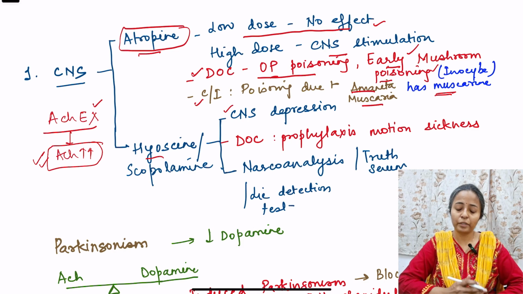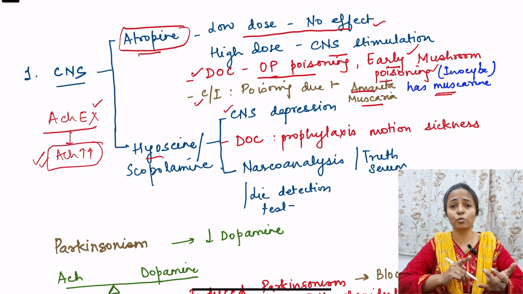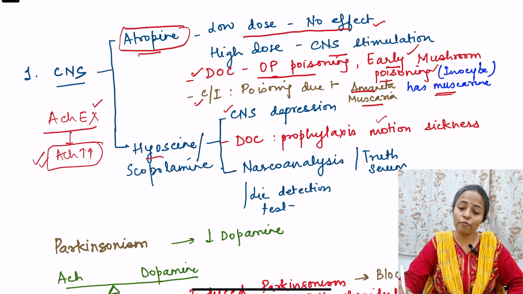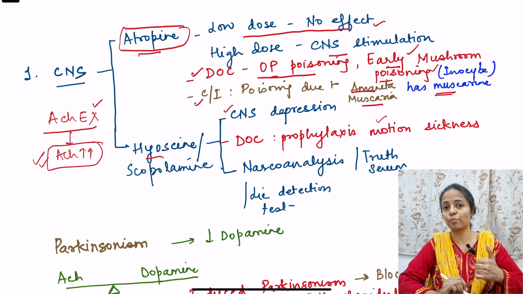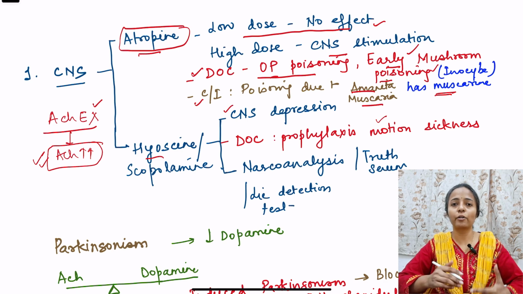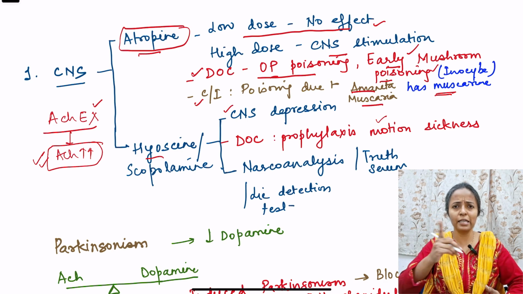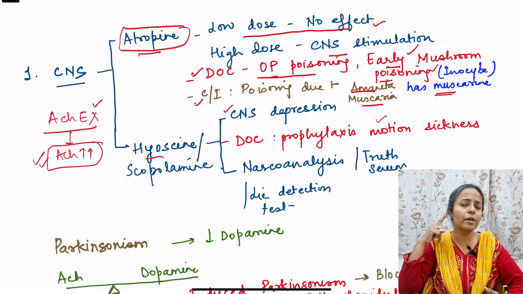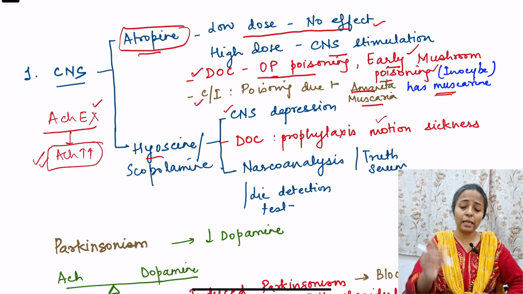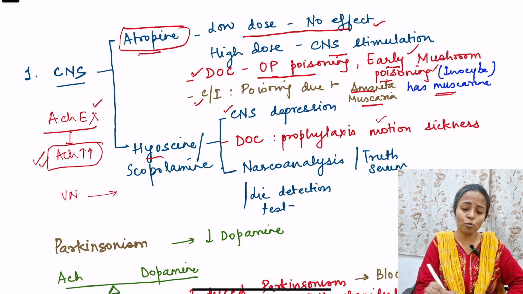Coming to hyoscine, also known as scopolamine, I told you it leads to CNS depression. And it is the drug of choice for prophylaxis of motion sickness. Prophylaxis means it is used to prevent motion sickness. What is motion sickness? Motion sickness is when we travel in a car or when we are going round, especially in hilly areas. What happens? There is a lot of stimulus going via our vestibular apparatus, via the vestibular nerve to the vestibular nuclei. And then from that vestibular nuclei, information goes to the vomiting center, and this leads to vomiting. So that is known as motion sickness.